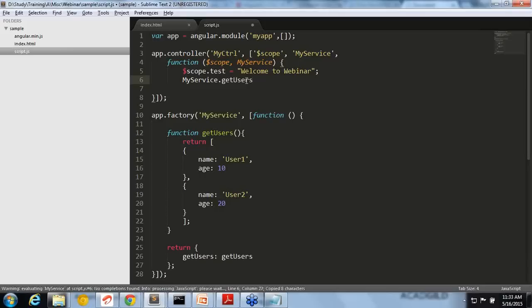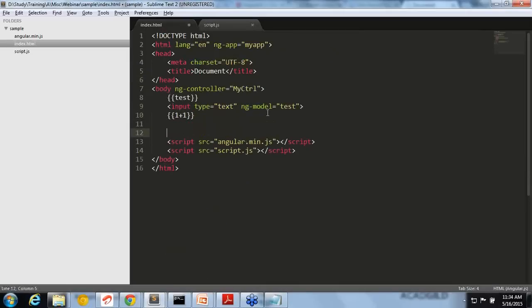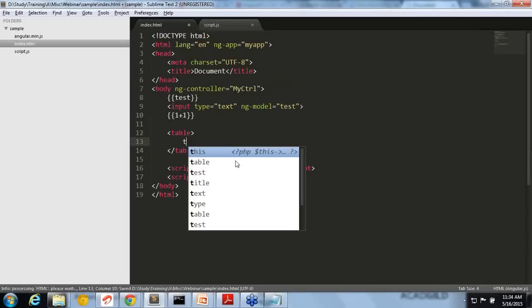In the same way I can create any number of services. I just need to give the name here so that Angular understands that this service is required for this controller, and it will put it here. Okay. So let's see how easy it is to add a table. I am putting scope.users equal to my service dot getUsers. Now I can add a table very simply, to show these users. It has name and age, right?